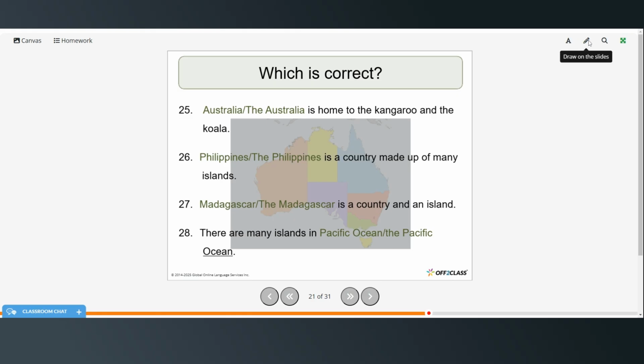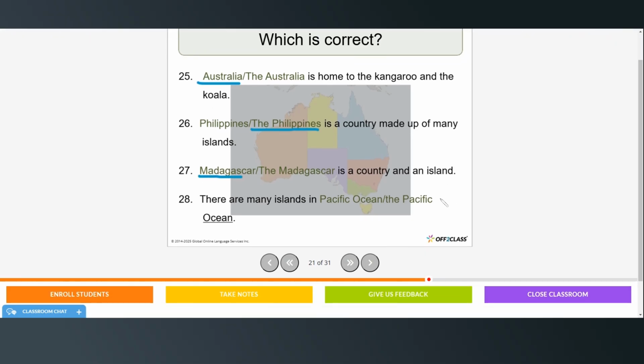All right, so now you're going to choose which of these is correct in the sentence. So Australia is the home to the kangaroos and the koala. The Philippines is a country made up of many islands. Madagascar is a country and an island.